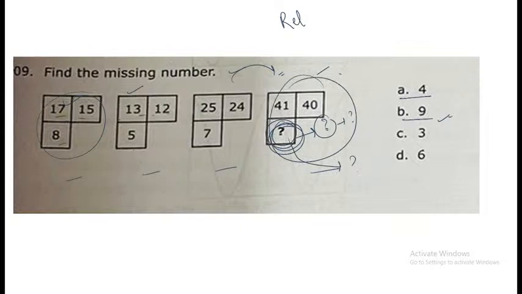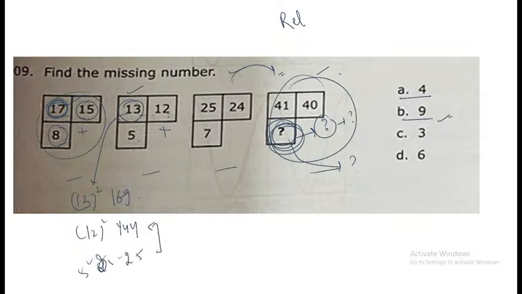If you observe carefully, all these are Pythagoras triplets. Okay, what are Pythagoras triplets? Pythagoras triplets are when the square of one number is equal to the sum of the squares of the other two numbers. For example, 13 square is 169, 12 square is 144 and 5 square is 25, right? When you add 144 and 25, you will get 169. Same is applicable in the first and the third one as well.